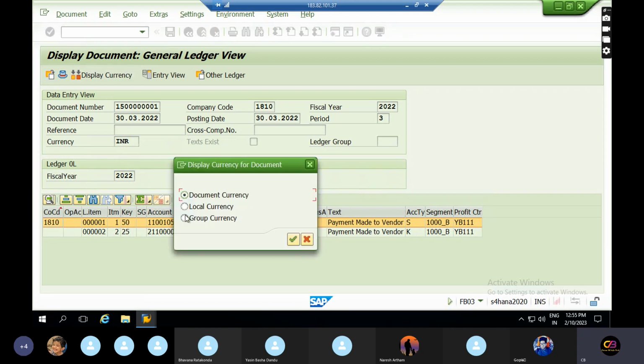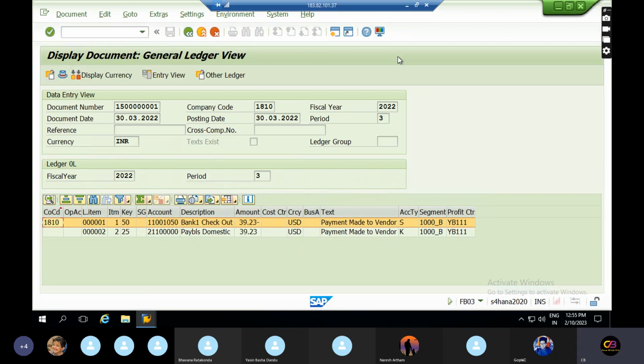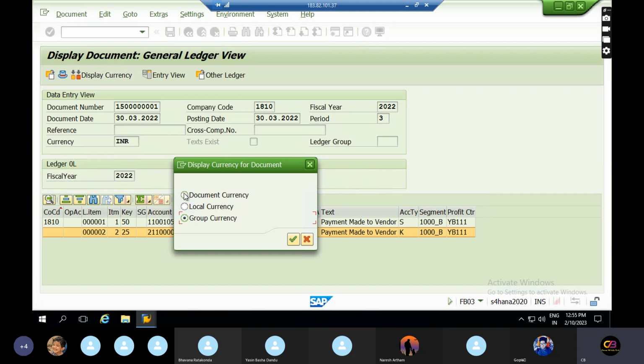For reporting perspective, we have one more currency, group currency. You can take USD. This is the group currency for this company code. The group reporting will happen through USD only. Document currency is at the transactional level. Local currency is at the company code level.